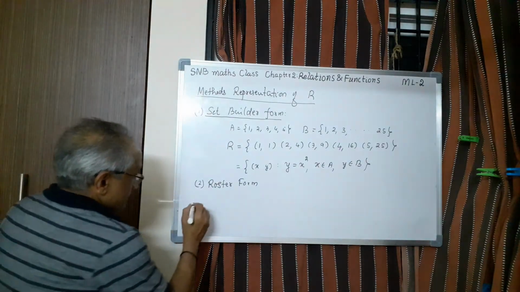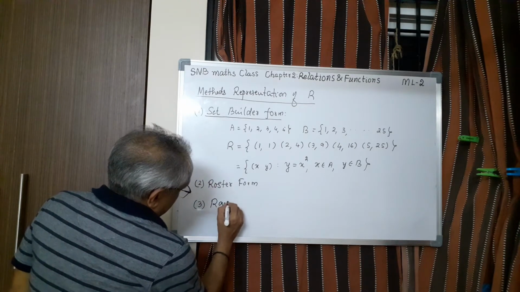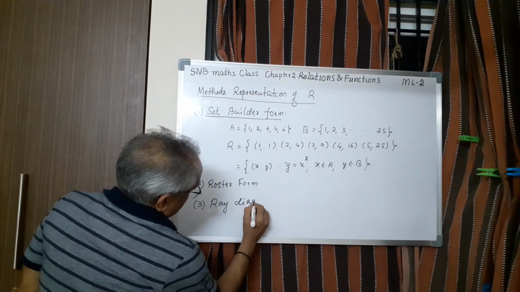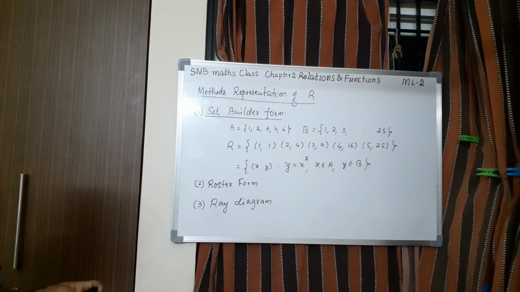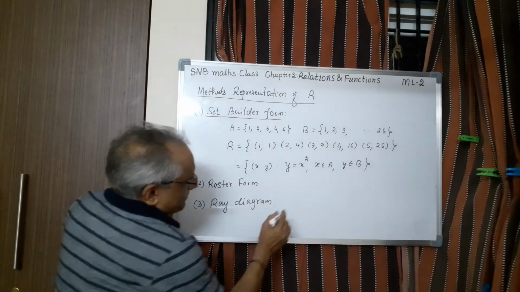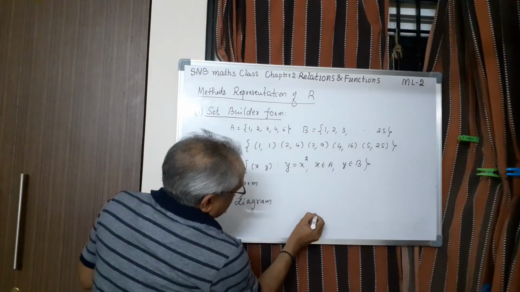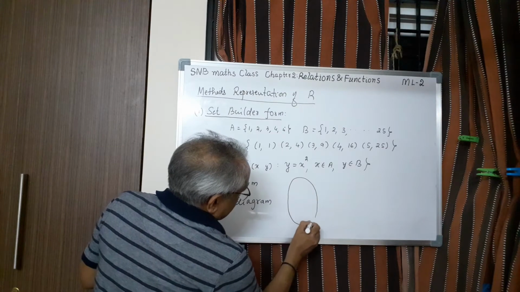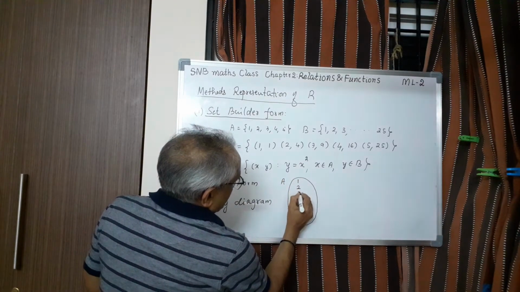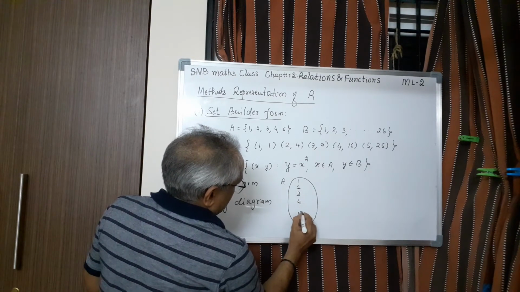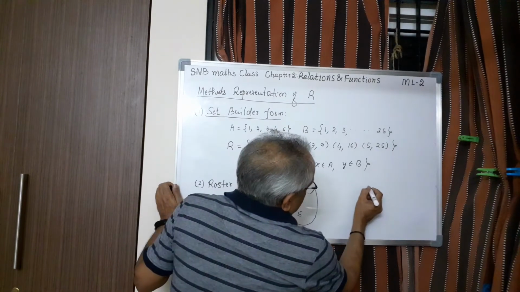There is third one. This is called ray diagram. So what do you mean by ray diagram? Here what you see, we have to do like this. First you take the first A. We know how to represent a set using a Venn diagram. Same thing we are using here. A, you write 1, 2, 3, 4 and 5. So these are the elements of A. Then you write here B.